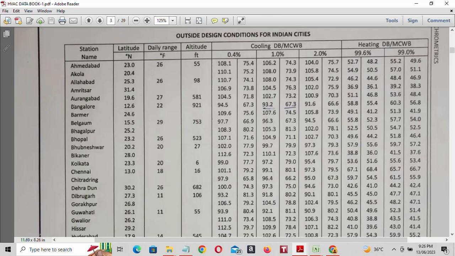Our location is Bangalore. See here, Bangalore. Latitude is 12.6, daily range is 22, altitude is 921. For school building, we have to take these values: dry bulb 93.2 and wet bulb 67.3. Please note it down guys.